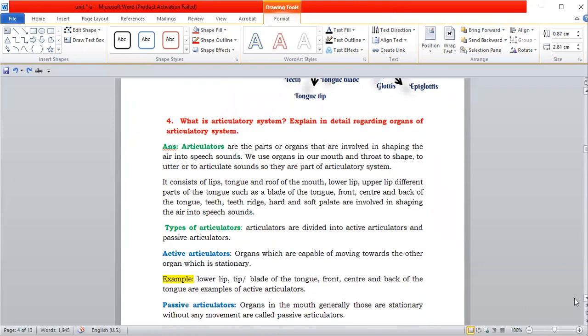Next, the fourth one is, what is articulatory system? Explain in detail regarding organs of articulatory system. So before knowing regarding the articulatory system, we should know what are articulators. Articulators are the parts or organs that are involved in shaping the air into speech sounds. So as we have seen that air we breathe in and breathe out is shaped into speech sounds. So the organs that are involved in shaping these speech sounds are called as articulators. And we use organs in our mouth and throat to shape, to utter, or to articulate sounds. So they are part of articulatory system.